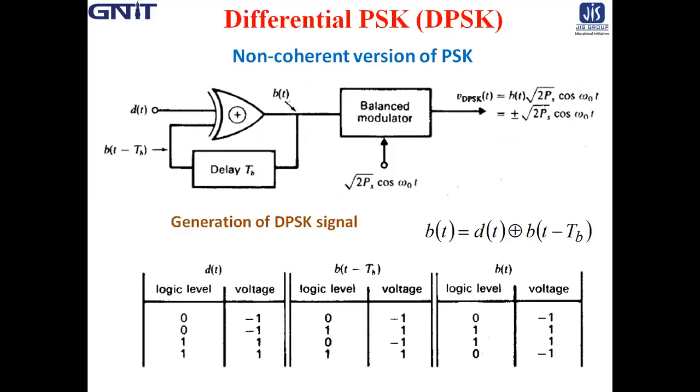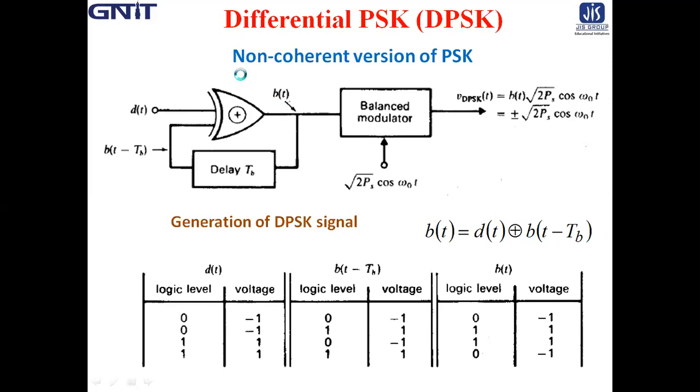First you should know why another type of phase shift keying is required. BPSK and QPSK, which are already covered, are the coherent type of digital modulation techniques. DPSK is a non-coherent version of PSK.